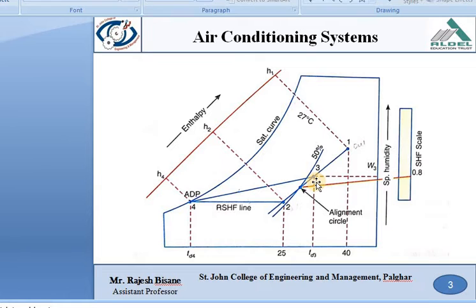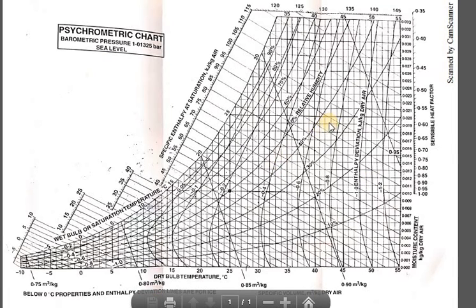As and when you get point number 3, in this numerical the room sensible heat factor is given. Otherwise you can find the room sensible heat factor, which is equal to room sensible heat upon room total heat. In this numerical the value is given directly, and that is why you can look at this point A and then join this A with the alignment circle at this point, 27 here. Point number 3 will be around here at 50%, and here in this numerical 0.8 is the room sensible heat factor which is given. So join this point with the alignment circle.